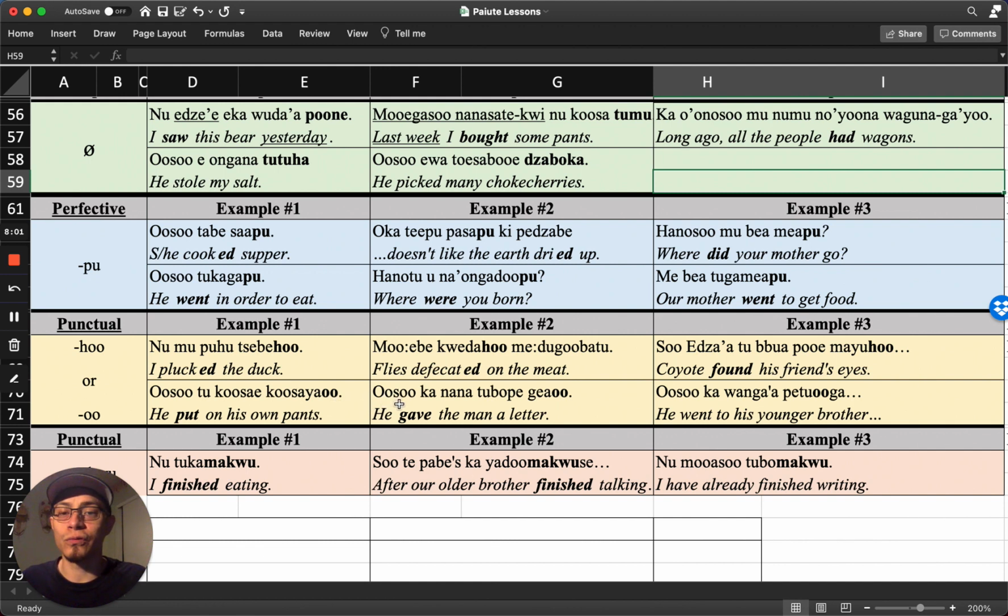Next, we have usu kananatavo pigyahu, means he gave the man a letter. And finally, usu kawanga apituga, he went to his younger brother.